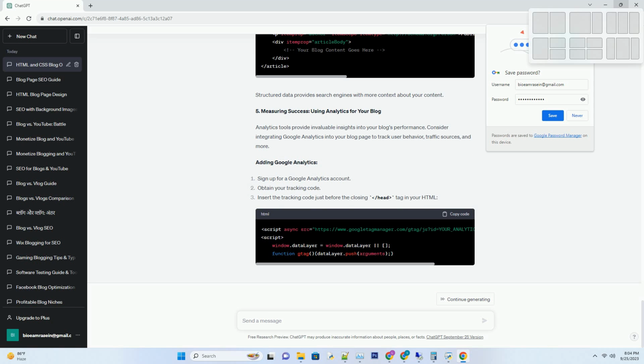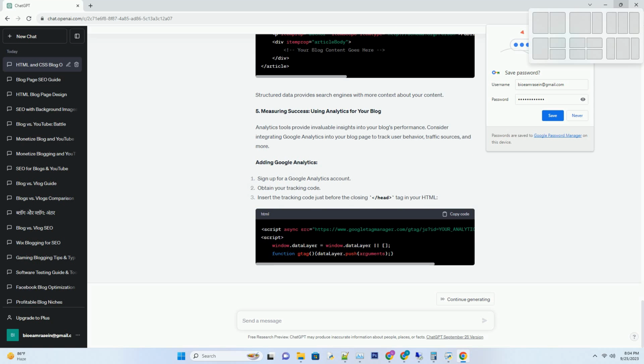CSS: nav ul, list-style none, margin 0, padding 0. nav li, display inline, margin-right 20px. nav a, text-decoration none, color #333, font-weight bold. This creates a horizontal navigation menu with styled links for a better user experience.